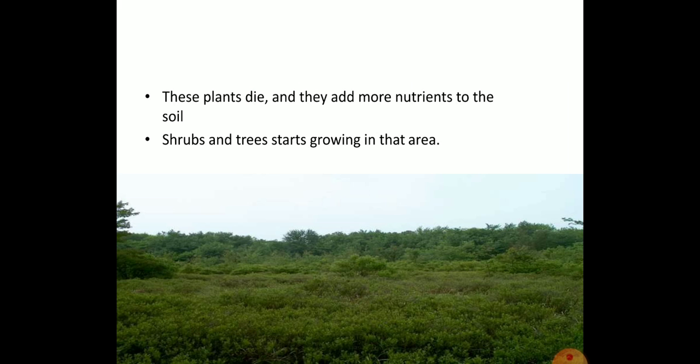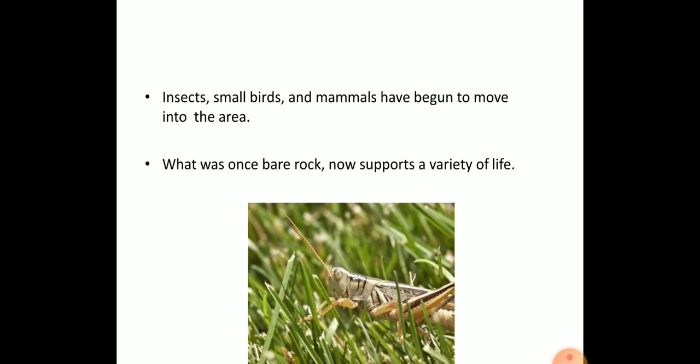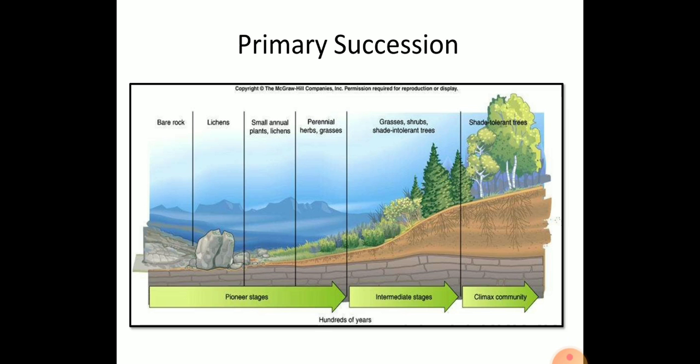and later it converts into shrubby areas, and later small trees and the largest trees come. This is how the sequential steps in the primary succession occur.